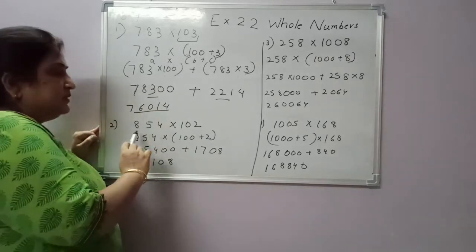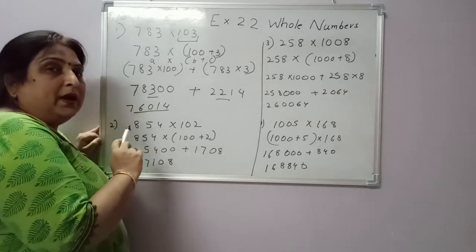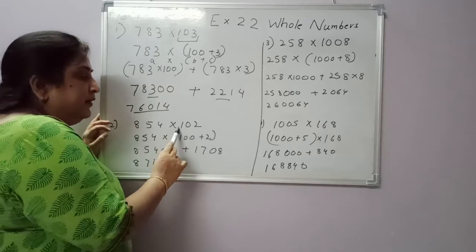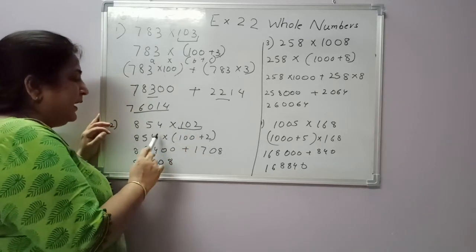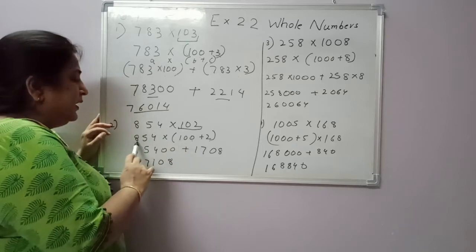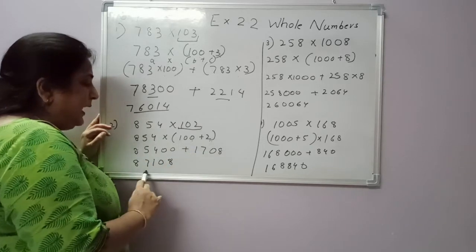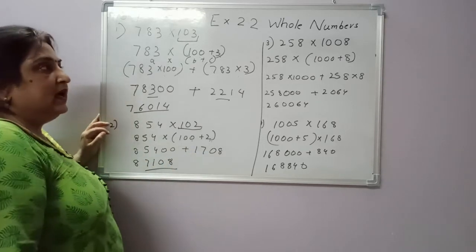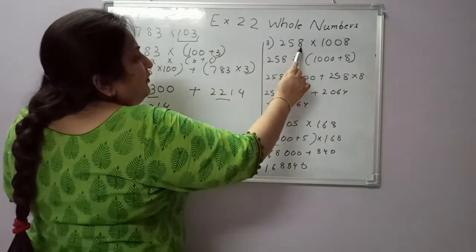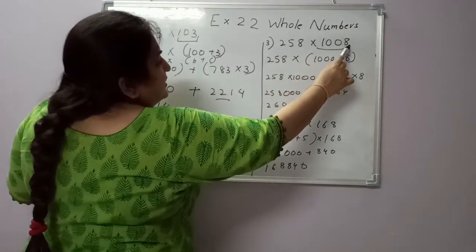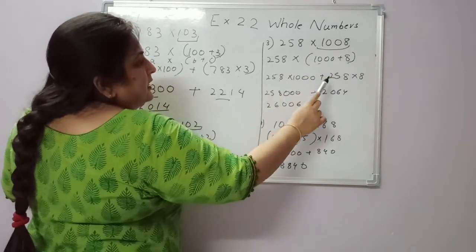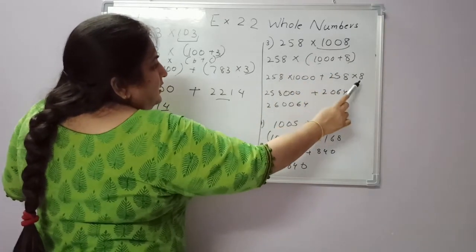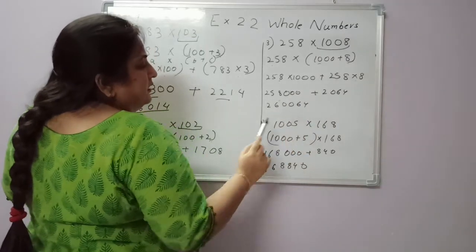Okay, in this question also, which part do we have to break up? 100 plus 2. Multiply 854 by 100, then multiply by 2. Add both of them, you will get the answer. 258, break this, 1000 plus 8. Again multiply this with 8, you get the answer.